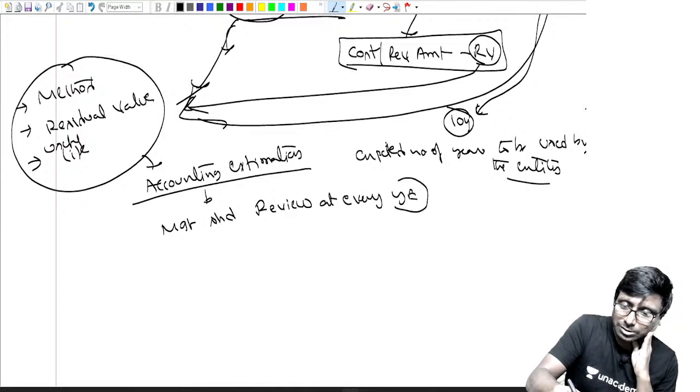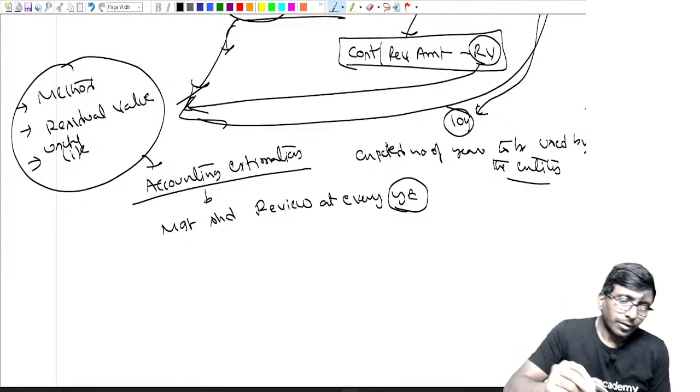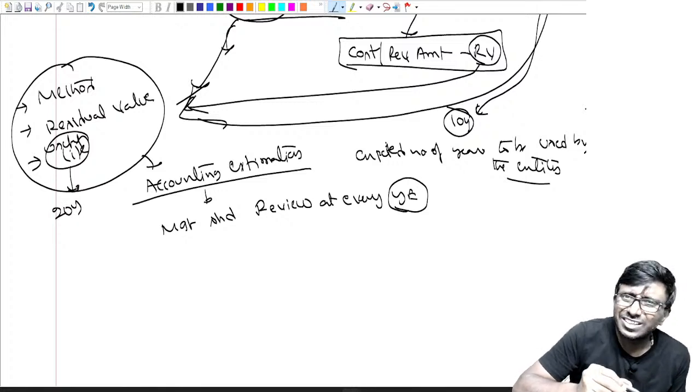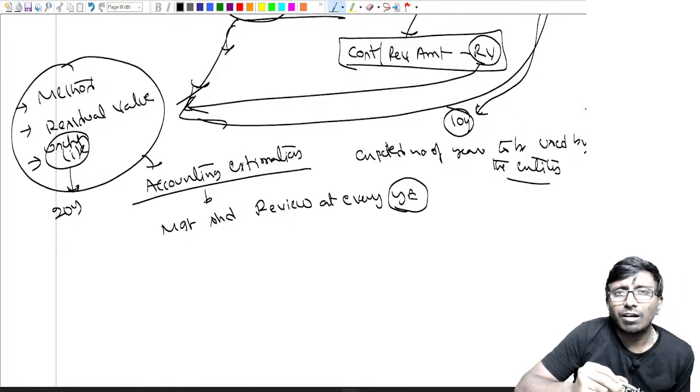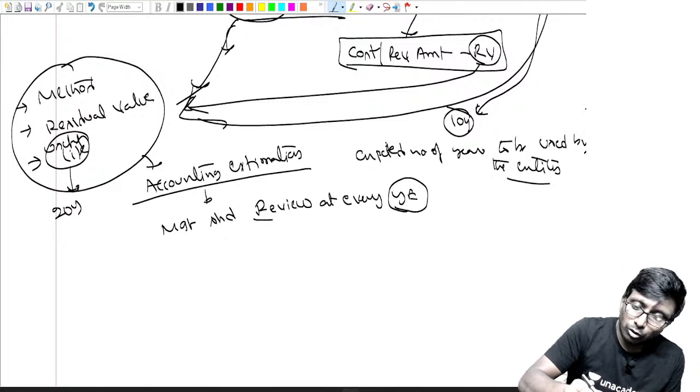Every year end management has to have a look at it. Say we thought life is equal to useful life, we thought of using it for 20 years. Is it still 20? Or has the mindset changed? You want to sell it off in 13 or 14 years? Could be. It can change. So you have to review.